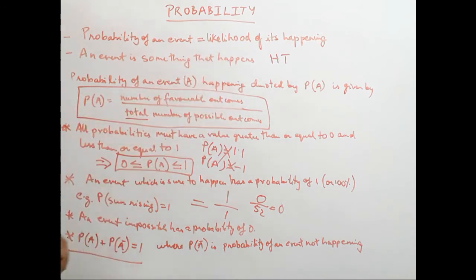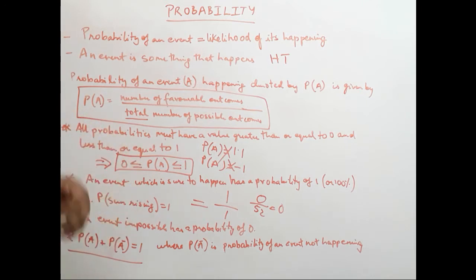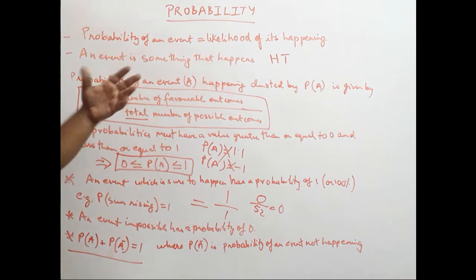So probability of an event is the likelihood of its happening. And what is an event? Event is something that happens. As we have discussed, tossing of a coin, that is an event. A baby being born, that is an event. Now whether the baby is a boy or a girl, that is a favorable event. For example, getting a head or a tail is referred to as a favorable event that we are looking forward to, the likelihood of that particular event happening.